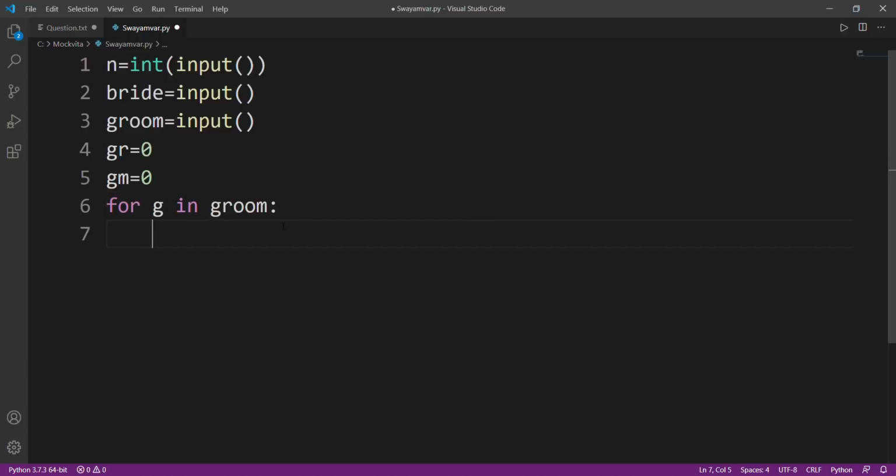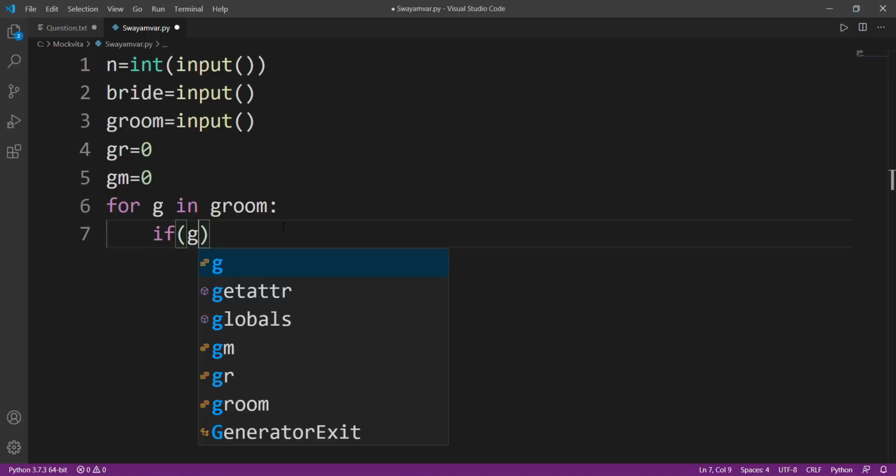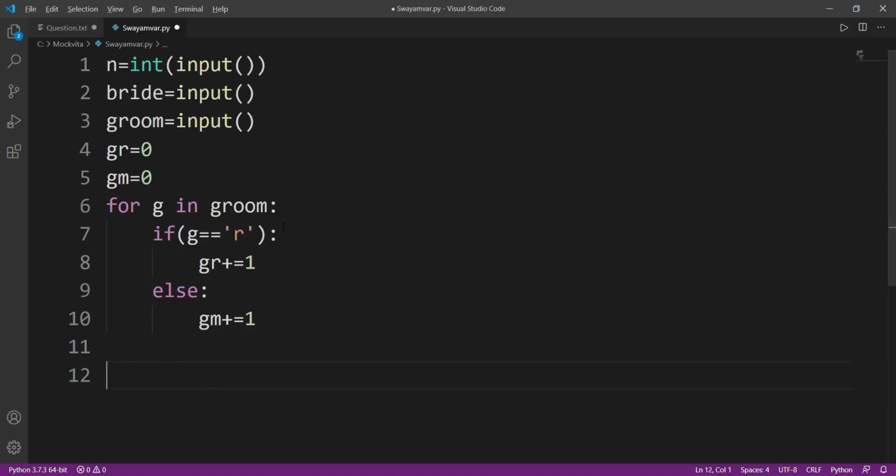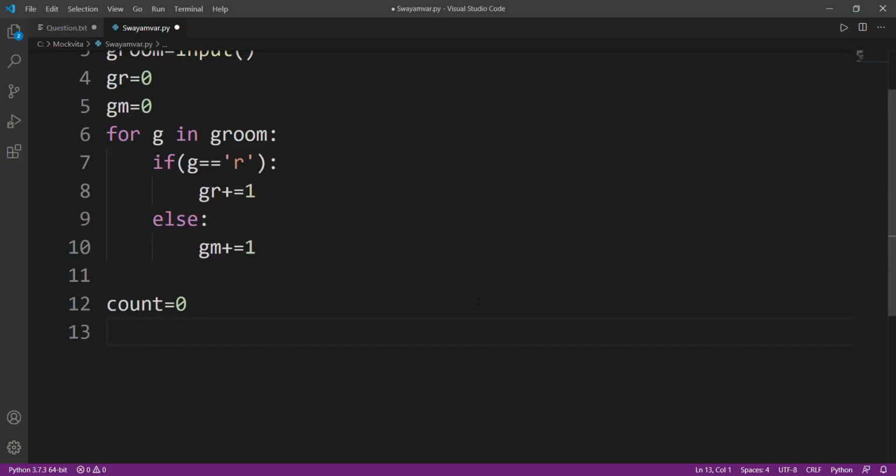and check what kind of drink the groom drinks, since there can be only two possible options. So it's either rum or anything else. If it's rum, I'll just increment gr, otherwise I'll increment gm. Okay, now I need to count how many pairs I was able to make. So I'll initialize a variable named count.